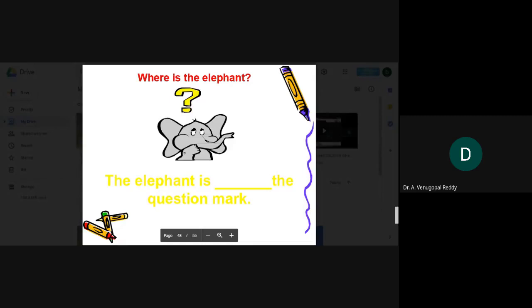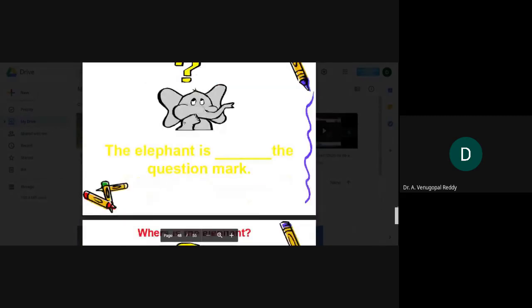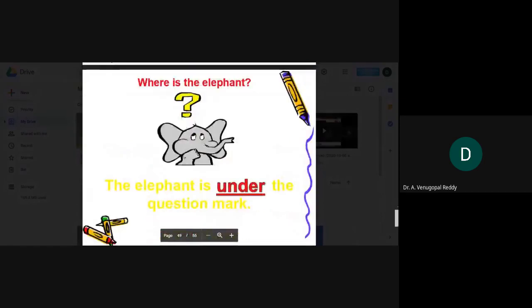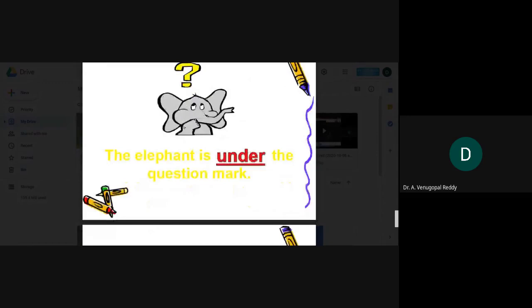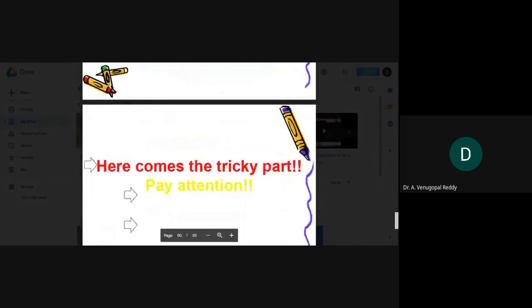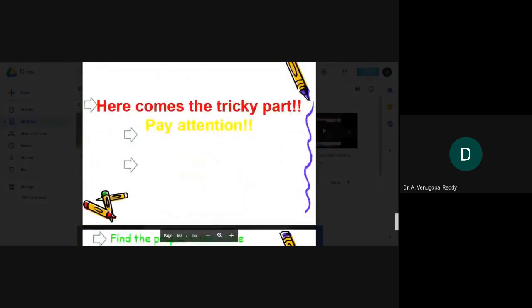Yes, the elephant is under the question mark. Under the question mark, there is an elephant. Let us see another example.